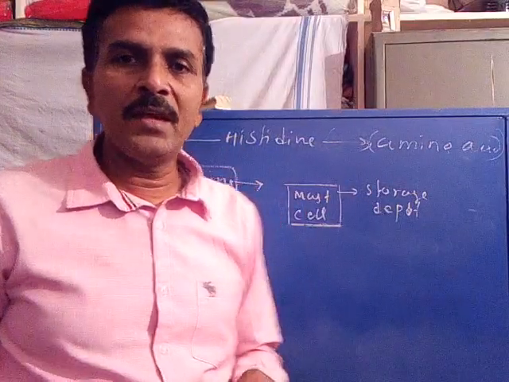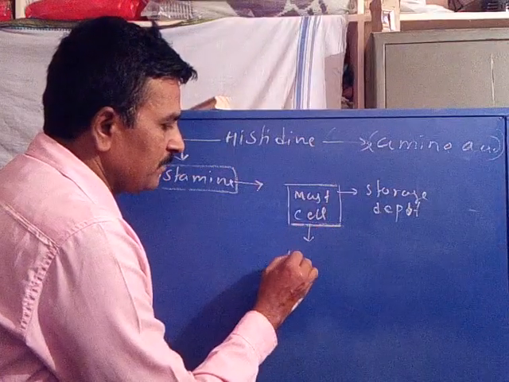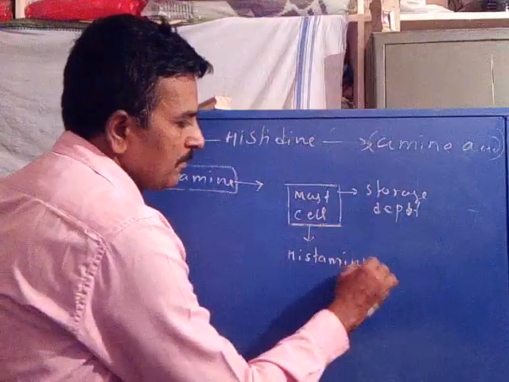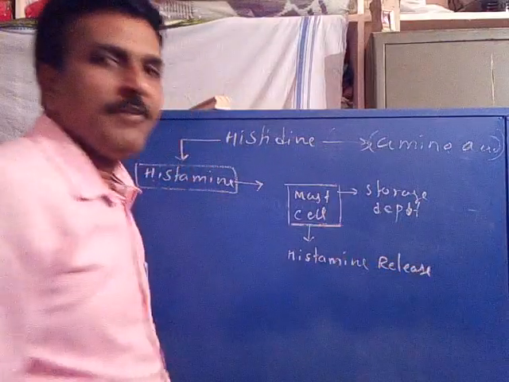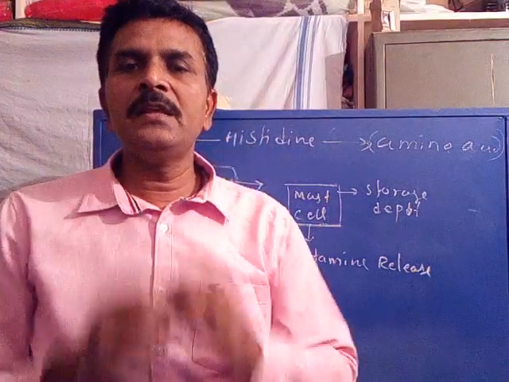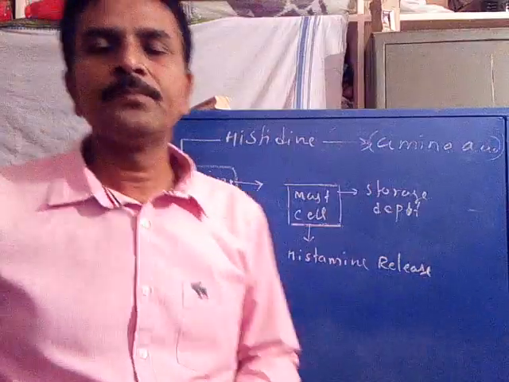Whenever required, the mast cell slowly releases histamine. This is the histamine release.